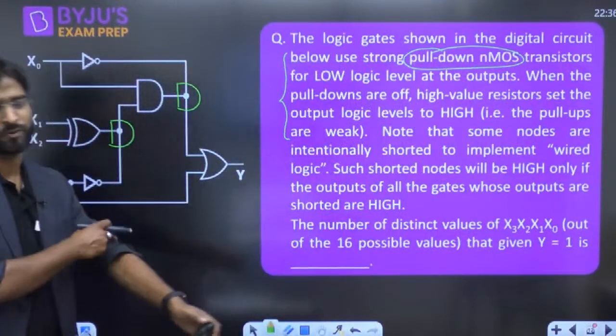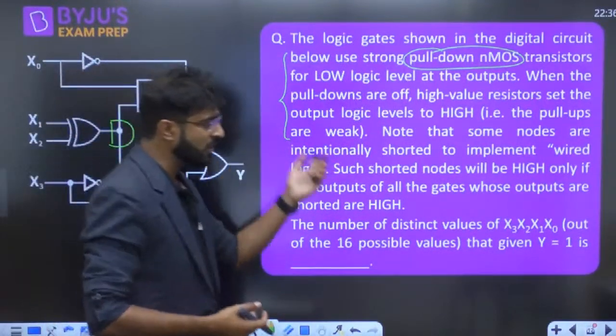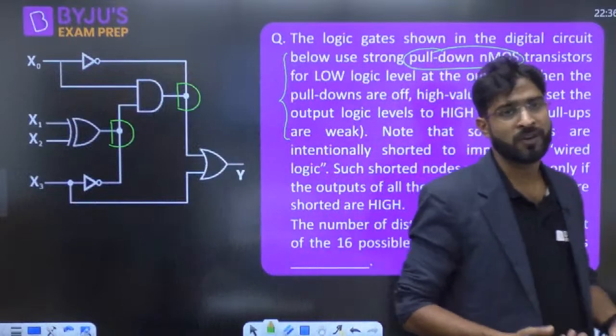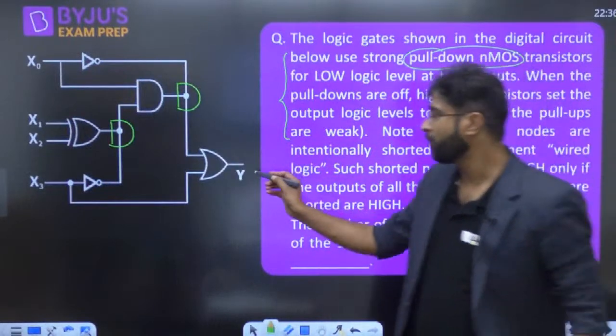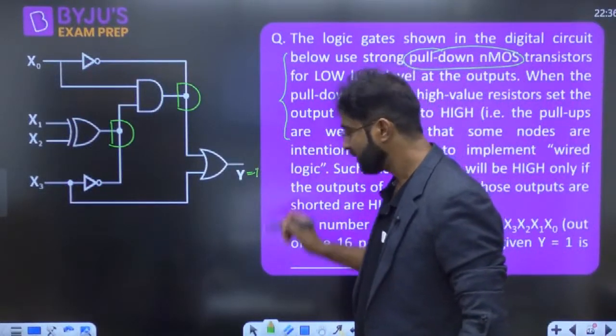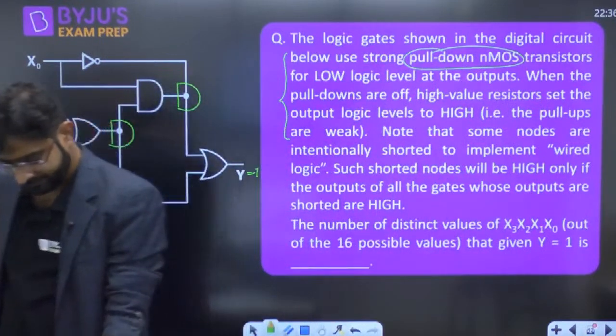Everyone just give me the answer of this question. How many combinations are there for x3, x2, x1 in which you will get the output that is called y as high? How many combinations are there?